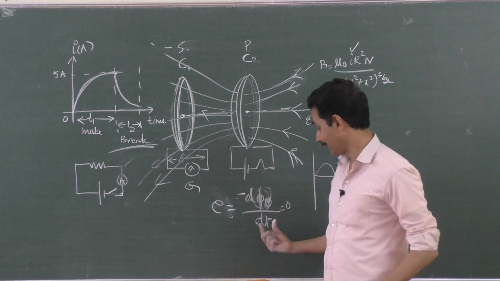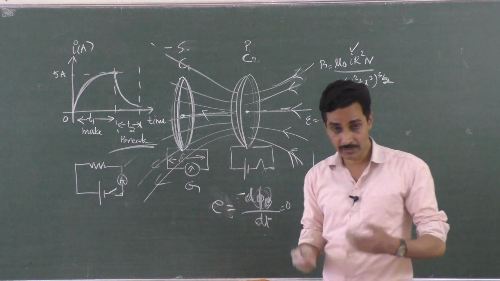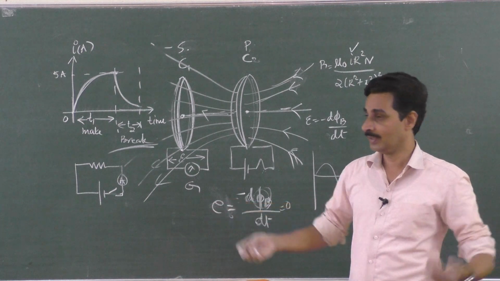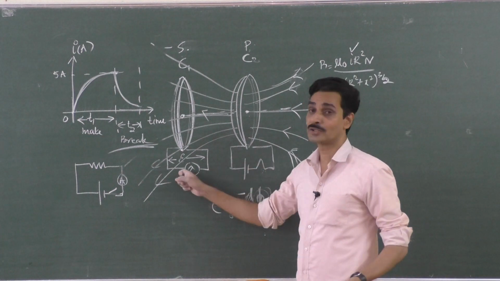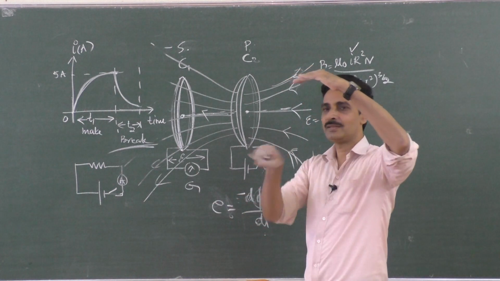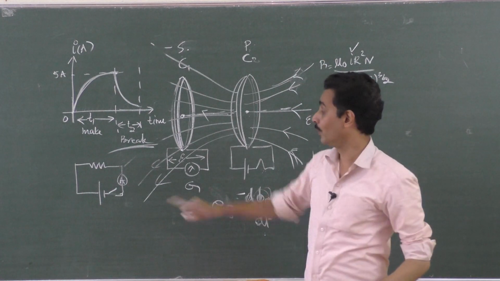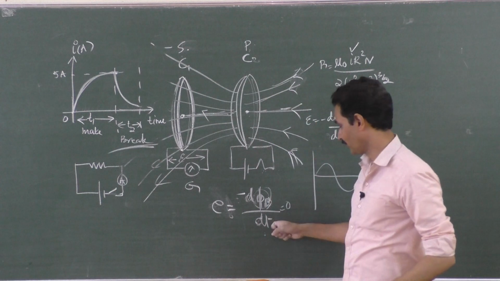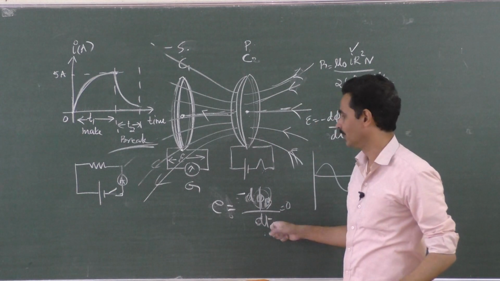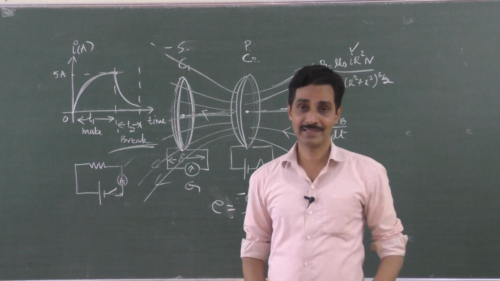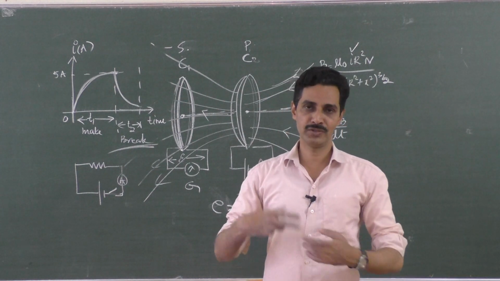Hope you have followed. Taking lesser time means the activity is going on very fast. Taking more time means the activity is going on very slowly. Make is a very slow process. Break is a very fast process. So the rate of change is faster during break, more induced EMF. The rate of change of flux is slower during make, less EMF. So during make, the induced EMF is less. During break, the induced EMF is more.